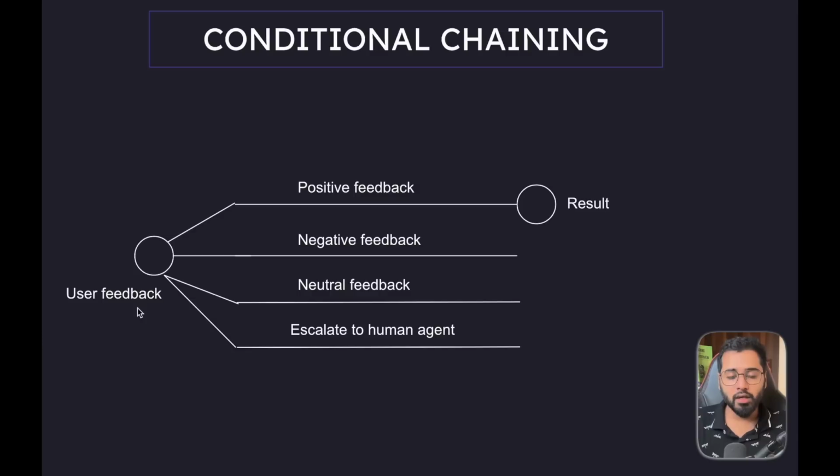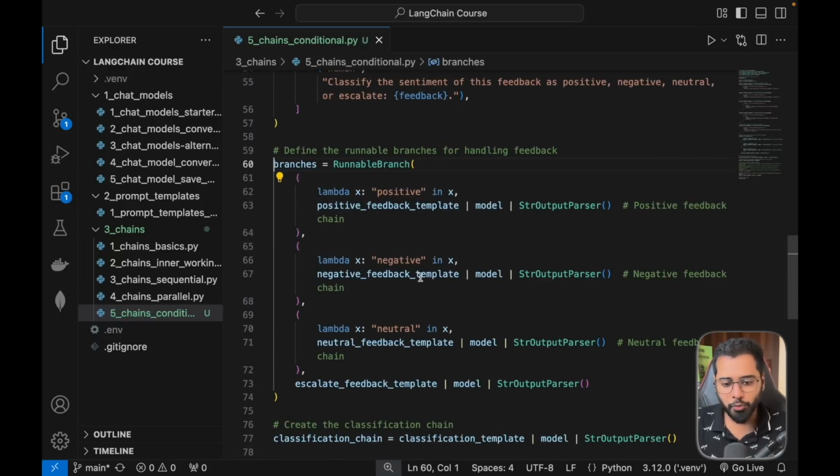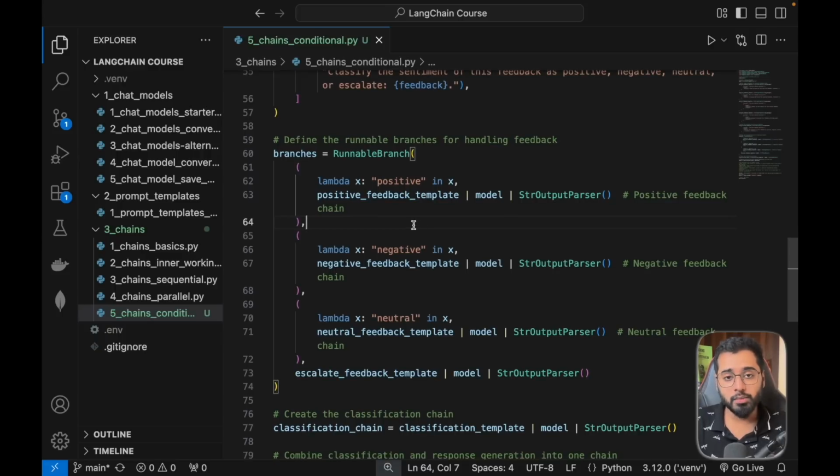Now we have to decide which exact branch it should go inside of, right? So let's see how we've done that. The type of the feedback is sent inside of this next chain called branches. So let's click on it and see what we have done here. What we have here is like a switch case, where if X, which is going to be the feedback type, is positive, then this chain will execute. If it is negative, then this chain. And then we have the neutral and the escalate at the end as a final default case if it cannot find a match above.